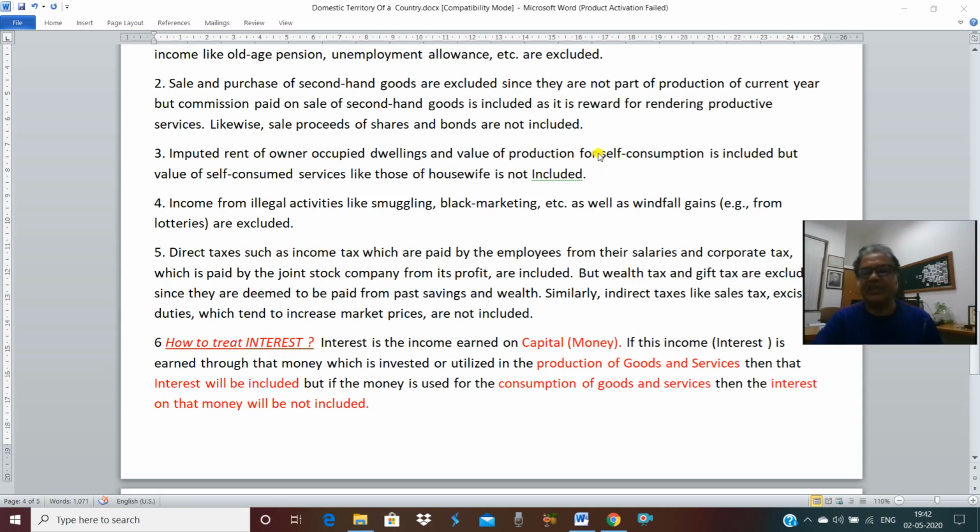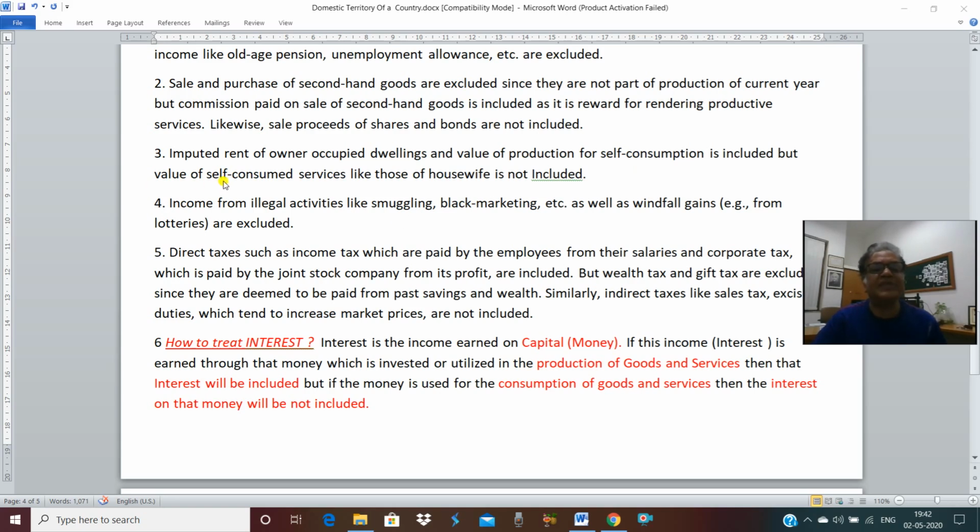Now the question is whether this value will be included or not. The answer is yes, because the same principle applies. We are not concerned about whether income is generated or not. We are concerned about whether there is a flow of goods or not. So when we say the farmer is producing wheat, it means there is a flow. Whether he is consuming, his family is consuming, or he is selling in the market hardly matters. There is a flow, and that's why it is included. So if in the exam you are asked whether production for self-consumption will be included, your answer will be yes, it will be included because there is a flow of goods.